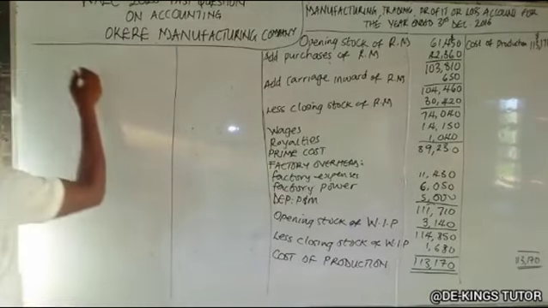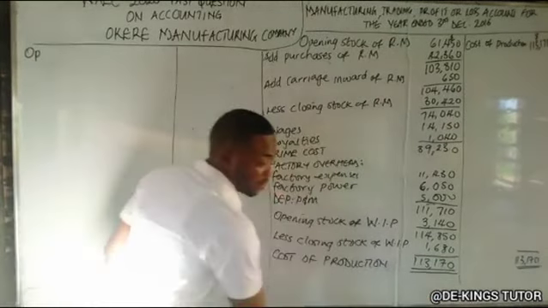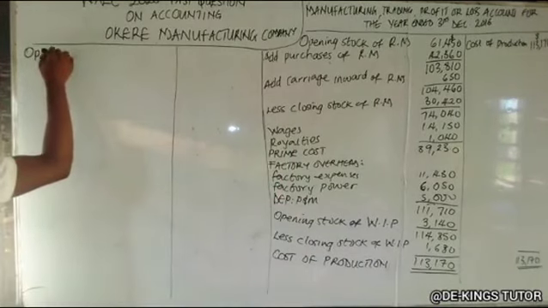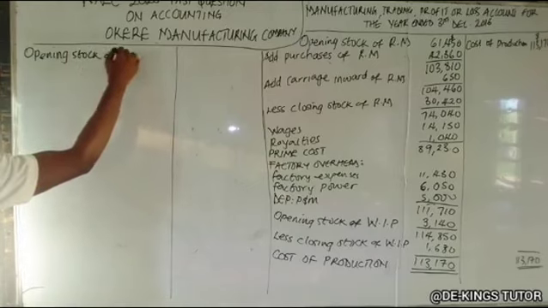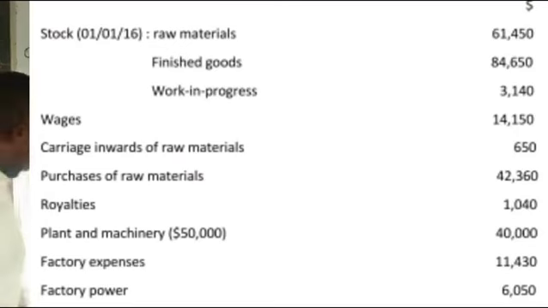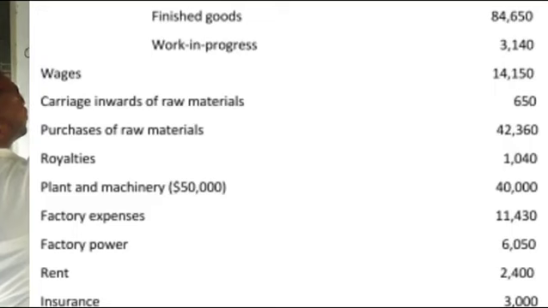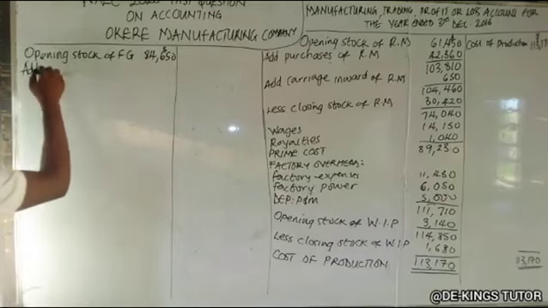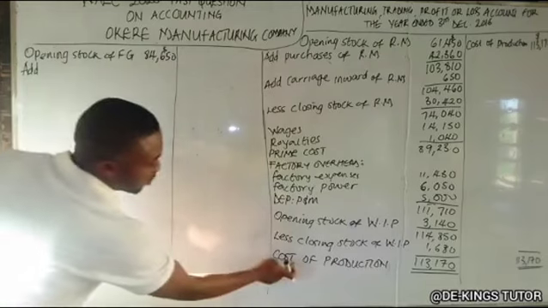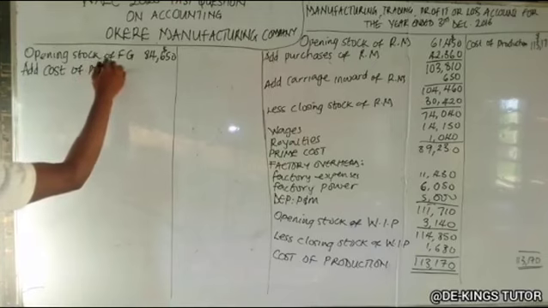So the next thing we do is our opening. Remember, had it been there is this space here, we'll continue down. Okay, so if you have space, you don't need to cut it. So we are opening stock of finished goods. In our question there, our opening stock of finished goods is 84,650 in dollars. Okay, so remember our trading profit or loss. Instead of now adding purchases, it is cost of production because this was produced by us. So I add cost of production.